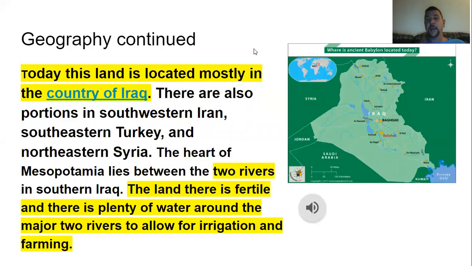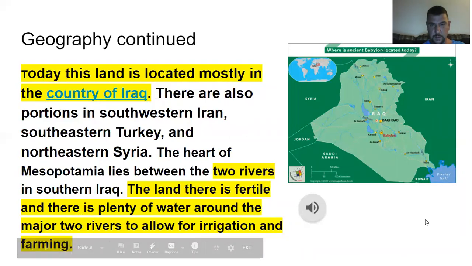All right. Today, this land is mostly located in the country of Iraq. If you look right here, you can see the rivers. There's the Euphrates, and over here is the Tigris. The land there is fertile. There's plenty of water because of the two rivers, and it allows for irrigation for farming. They were one of the first people to irrigate for farming, so that's another first that they did.